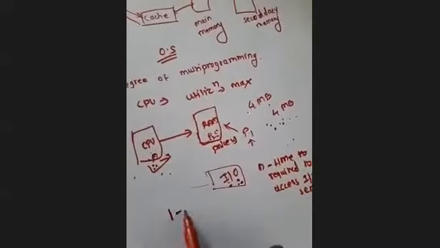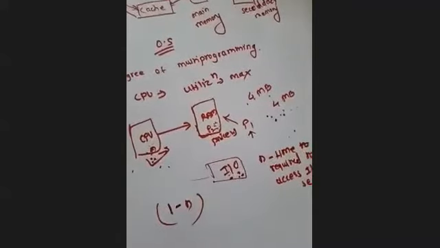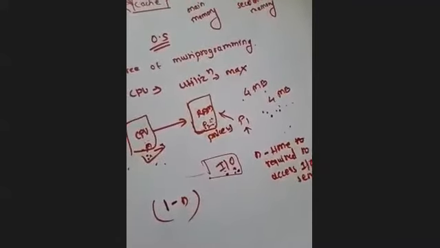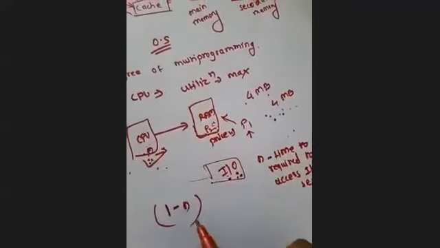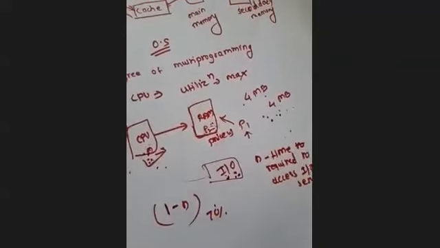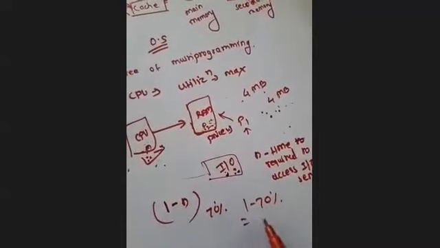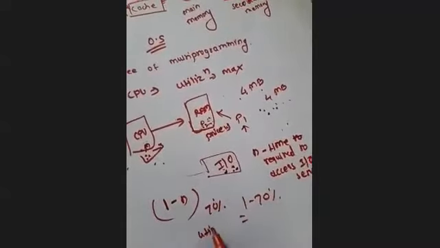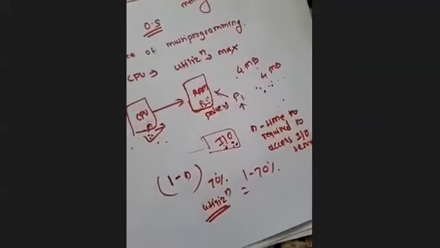Because the process goes to input output for n time, the utilization of the CPU can be calculated by 1 minus n. And suppose in this case this P1 process utilizes the input output services for 70%, then 1 minus 70%, whatever the answer is, will be your utilization of the CPU, right?